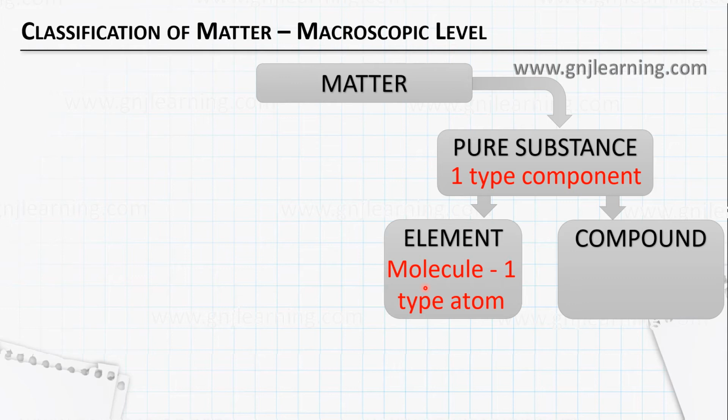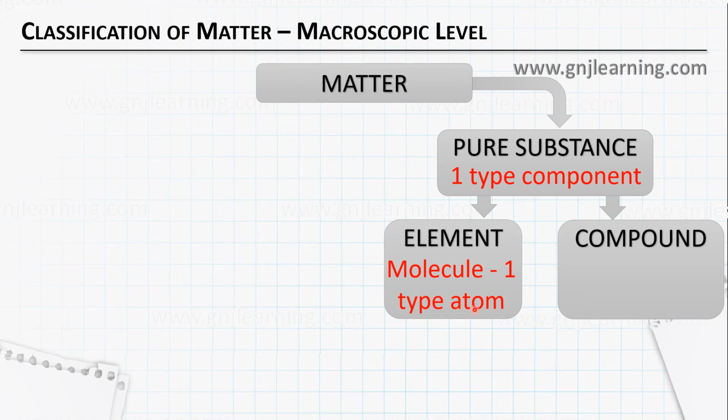Only hydrogen atoms. If this container contains only hydrogen, H2, that means it is a pure substance because it contains only hydrogen atoms. So these molecules, H2, have only hydrogen atoms inside them.